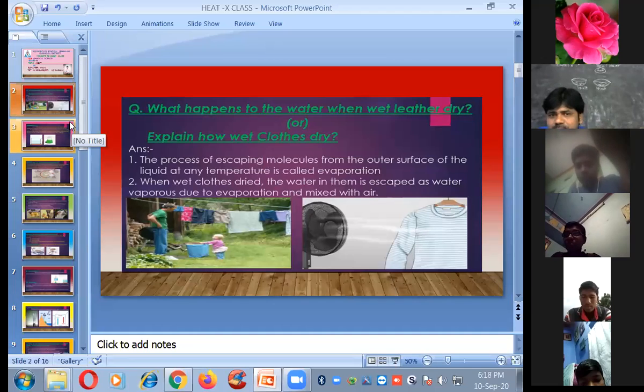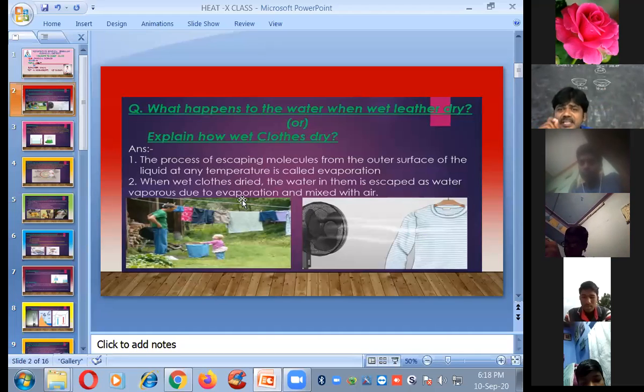vapor state. Okay. So if you observe, the molecules, especially the molecules from the outer surface. For example, if you take some spirit, or if you observe the water in ponds, is the total water converted at a time? No. If you observe in summer season, for example, some water is present. After a few days, it may decrease. That means the surface of the water may decrease day by day by the sun's heat.